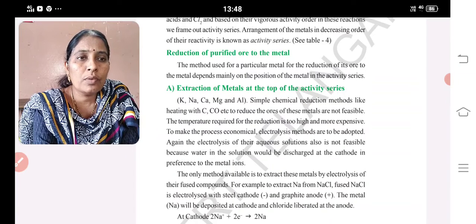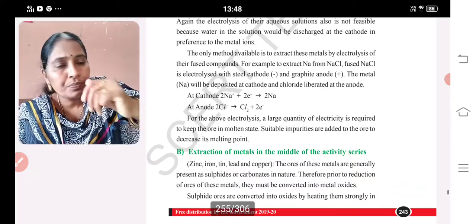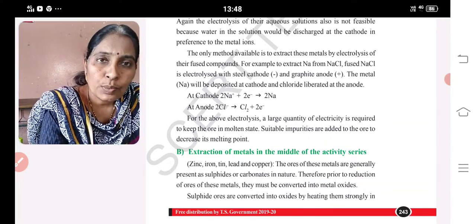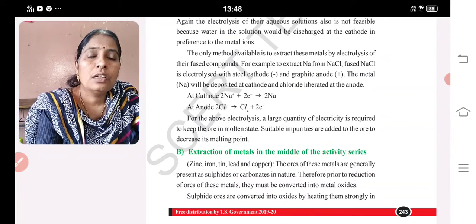For example, sodium we want to extract from sodium chloride. Sodium chloride is electrolyzed with a steel cathode and graphite rods. The metal sodium will be deposited at the cathode. So this is one method. The electrolysis method is used where the corresponding metal itself is taken as the electrolyte, the liquid component.